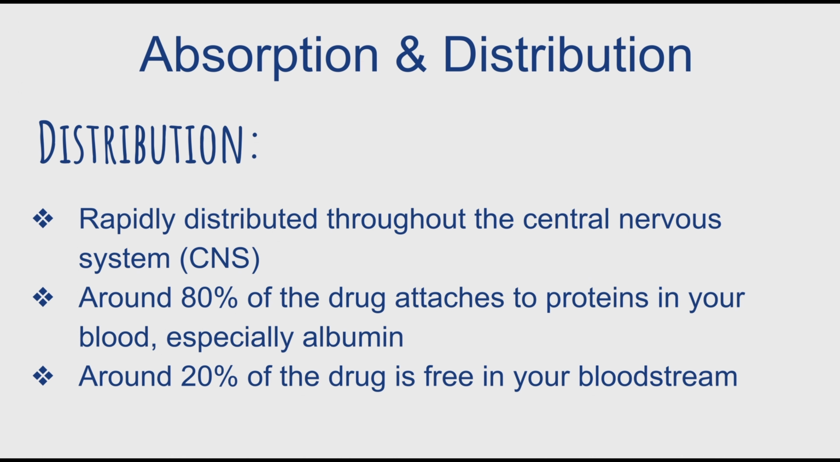During distribution, 80% of the drug attaches to the proteins in the bloodstream. The most common type of the protein that it binds to is called albumin, meaning around 20% of the drug is free in the bloodstream, which is the part of the distribution that is affecting the brain and mental aspect of the behavior.